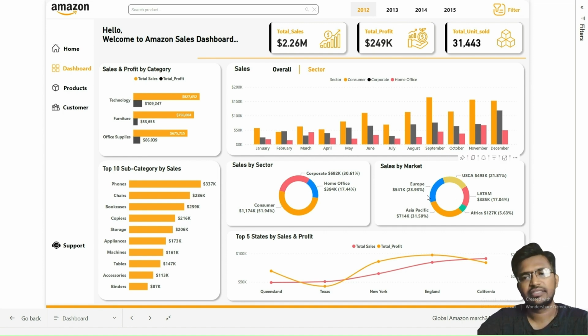So, next is sales by the market. This chart visually represents the sales distribution across different market regions, providing a clear and immediate understanding of geographical conditions and contributions to the overall sales performance.